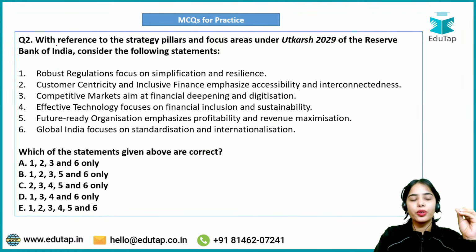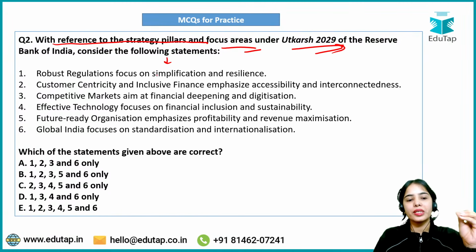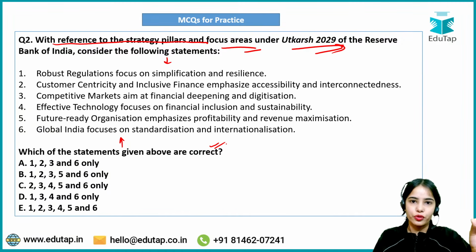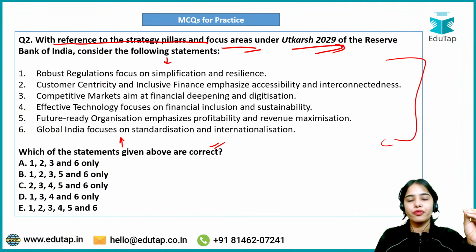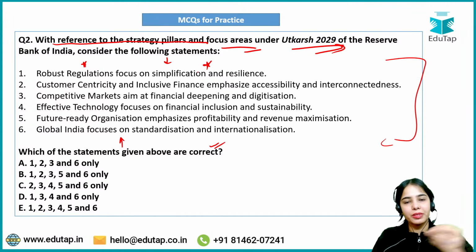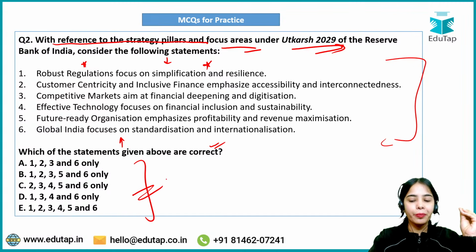And this is your second question. With reference to the strategy pillars and focus areas under Utkarsh 2029 of the Reserve Bank of India, consider the following statements. Which of the statements given above are correct? That you have to tell. The statements lay down the strategy pillars and their focus areas, so you have to see which statements are absolutely correct and answer accordingly.